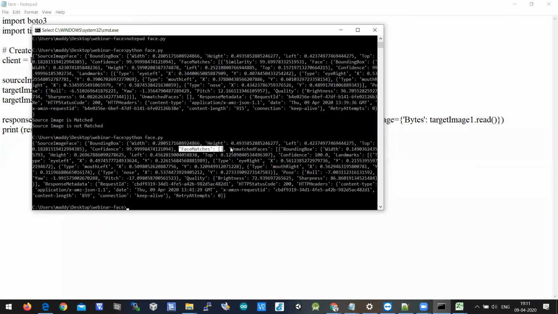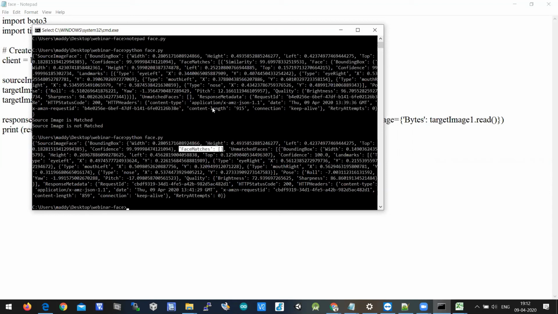Yeah, unmatched faces is now not empty, and face matches is empty. It clearly says that this is not matched. But when you look at the MODI images, when I pass two similar MODI images, it says face matches, and there is a similarity value in face matches. But when I'm passing the Trump image and the MODI image, it shows face matches as empty. So by using this logic, we can write a Python program to print whether faces are matched or not.